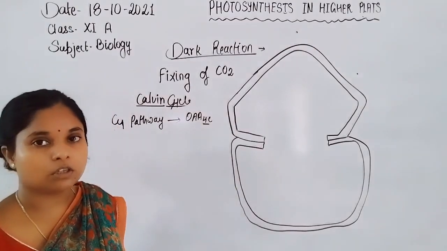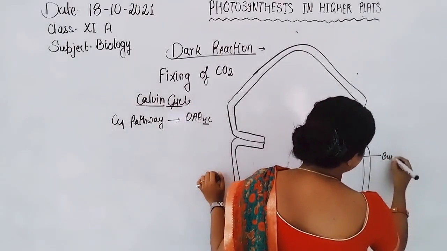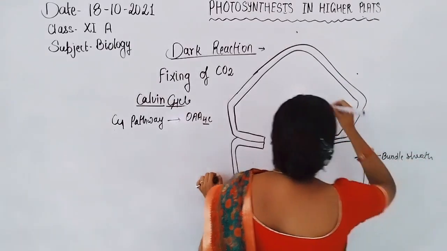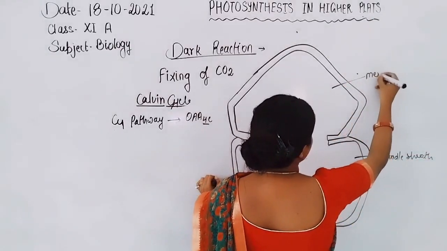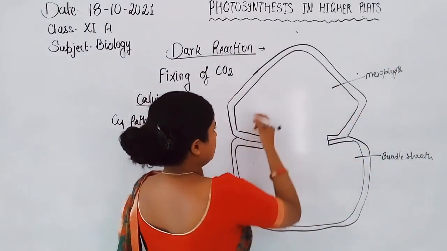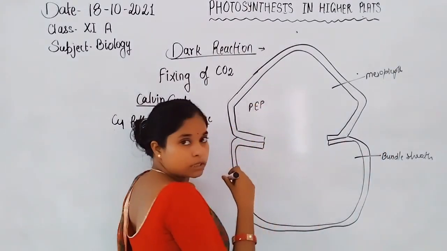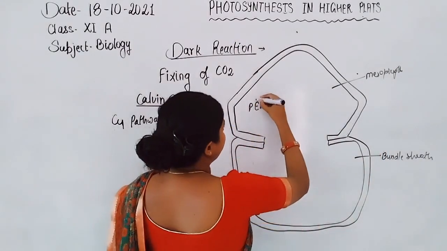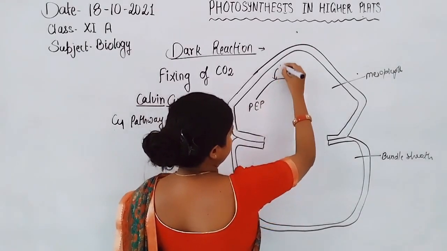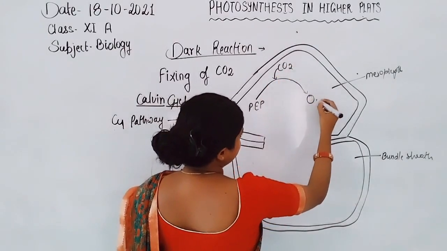Now this is the structure: here are the bundle sheath cells, and this represents the mesophyll cell. In the mesophyll, phosphoenol pyruvate is present. Phosphoenol pyruvate binds with carbon dioxide, and is converted into oxaloacetic acid.